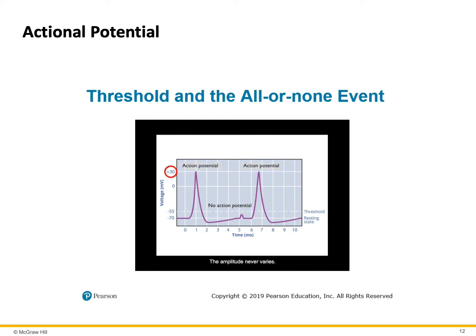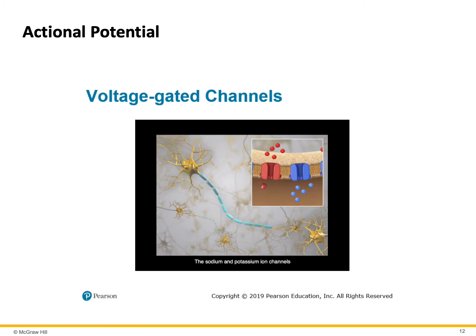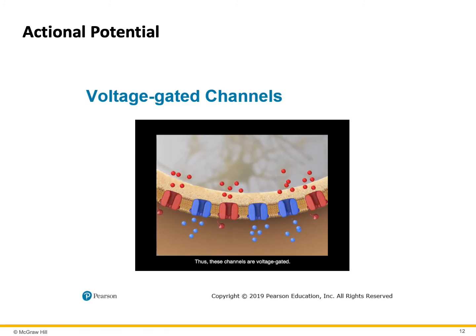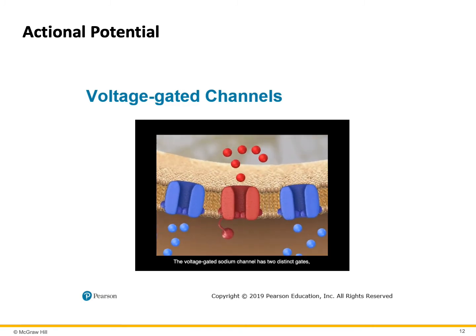The amplitude never varies. The sodium and potassium ion channels involved in the generation of an action potential open and close in response to changes to the membrane potential, or voltage. Thus, these channels are voltage-gated. The voltage-gated sodium channel has two distinct gates. One is an activation gate. The other is an inactivation gate. The two gates open and close, alternating between three different states.